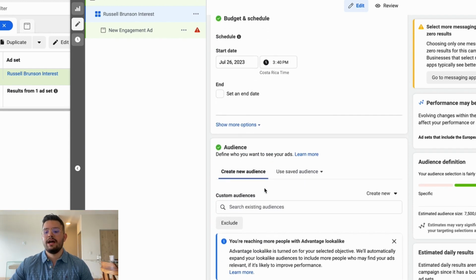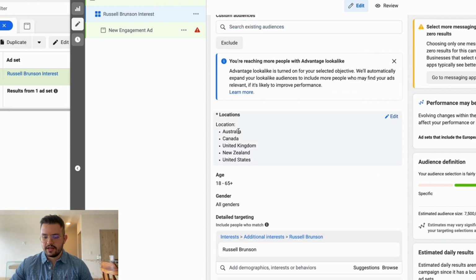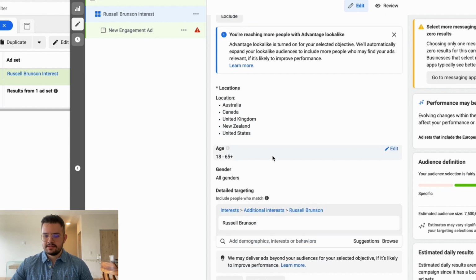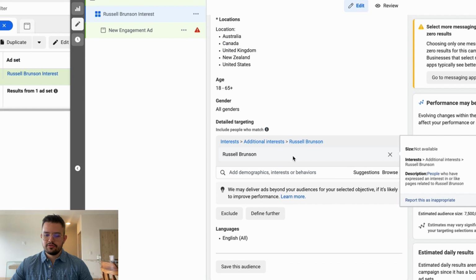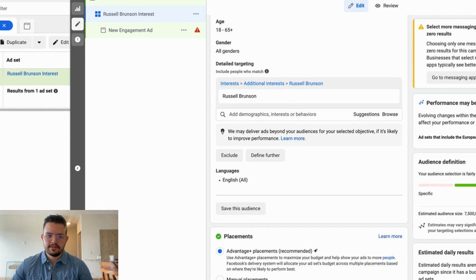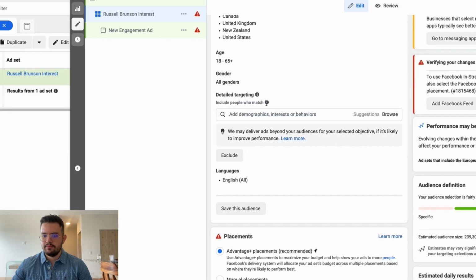Then you're going to go to the audience. First of all, decide the location. I already have it set to Australia, Canada, United Kingdom, New Zealand, and United States. Then ages, genders, and here is where you have the detailed targeting. For coaches, for example, I like to use Russell Brunson. It really does depend on your audience, and this is where you can get super nitty gritty with the targeting options.